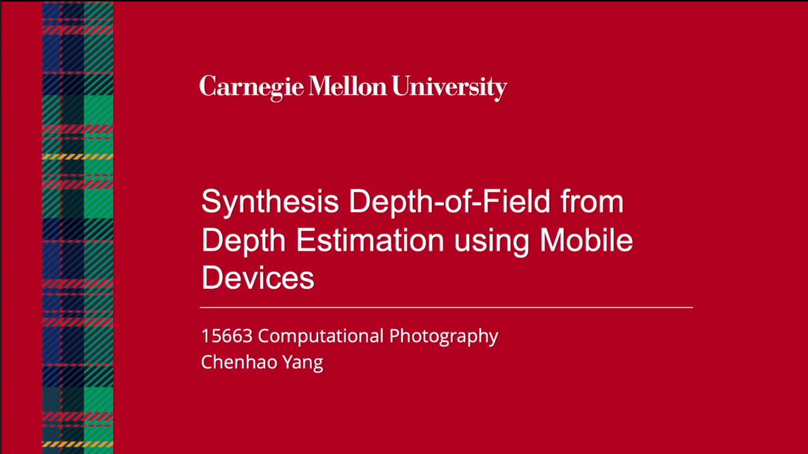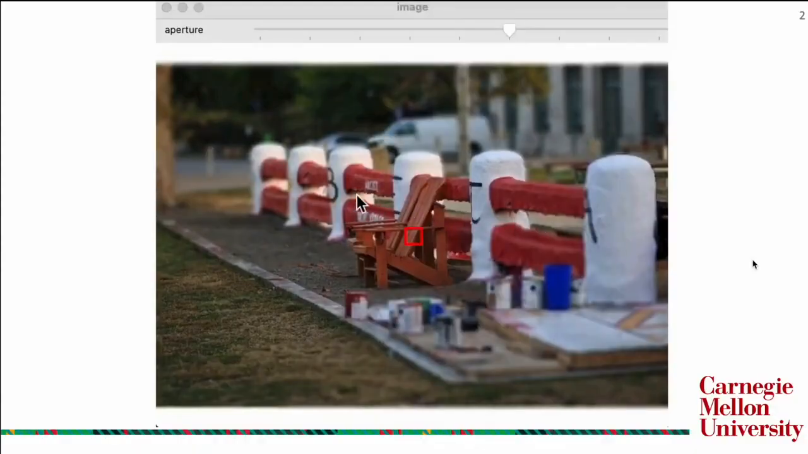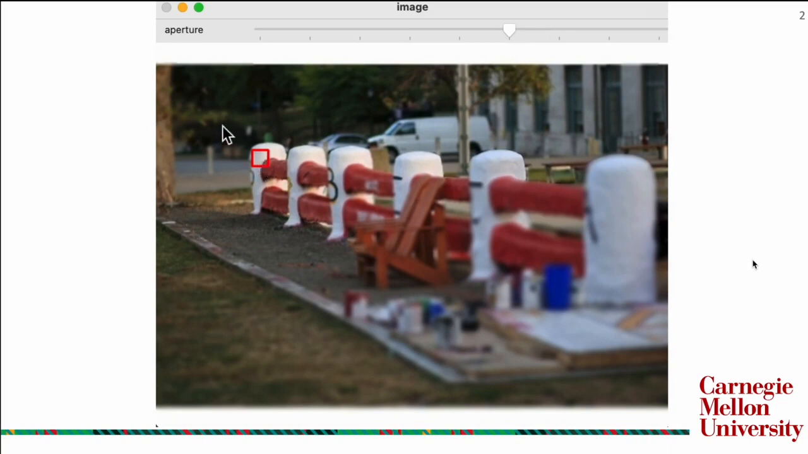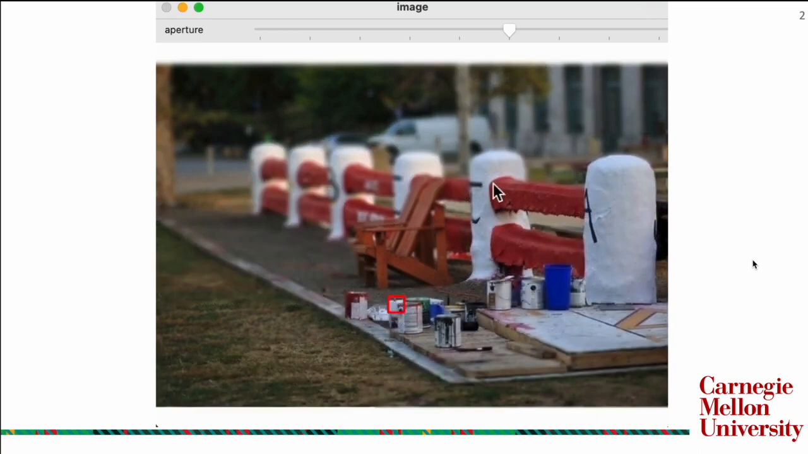My project is synthesis of depth of field from depth estimation using mobile devices. Here is a showcase of the final framework that I developed. Given an all-in-focus image, the user can select any focal plane and adjust aperture using a GUI.